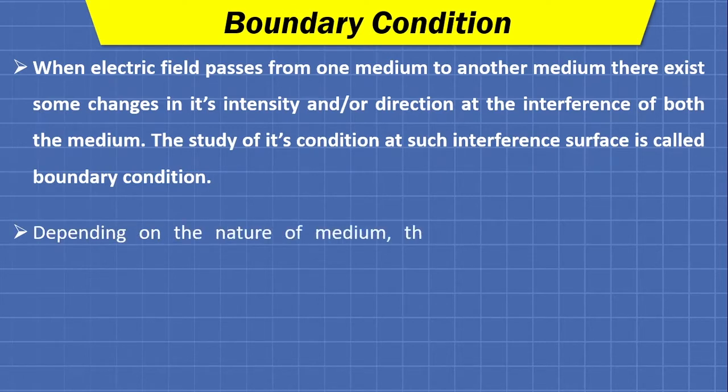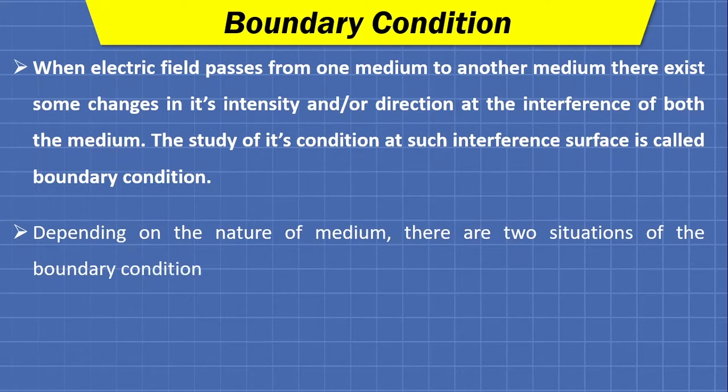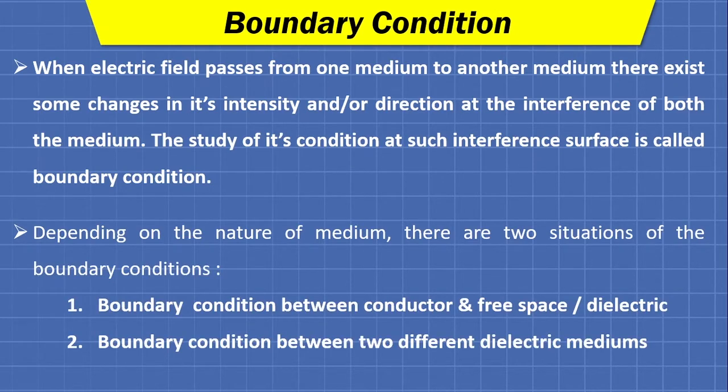Depending on the nature of the medium, we can classify it into two parts. The first is the boundary condition between the conductor and free space, which we have already discussed in our previous video, and the second is the boundary condition between two different dielectric mediums, which we are going to discuss in this video.